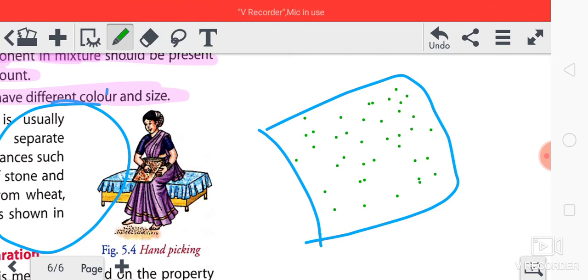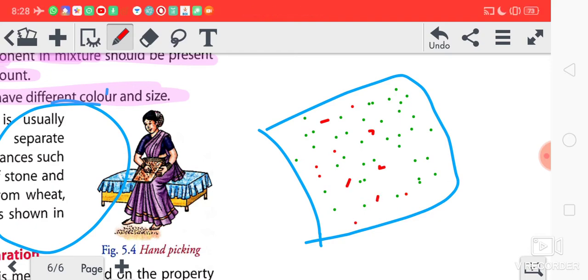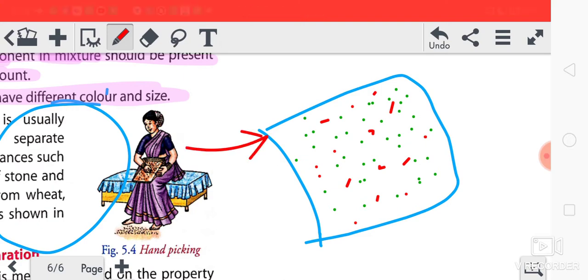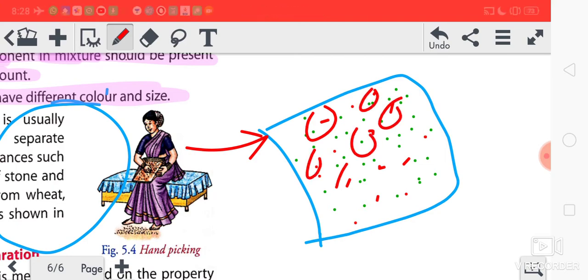Now some unwanted particles are there. So this lady is simply choosing these unwanted particles and separating them. How is she separating? With the help of hand.